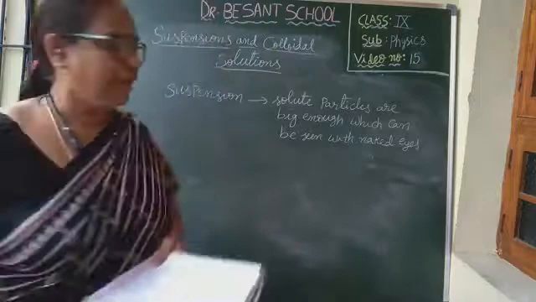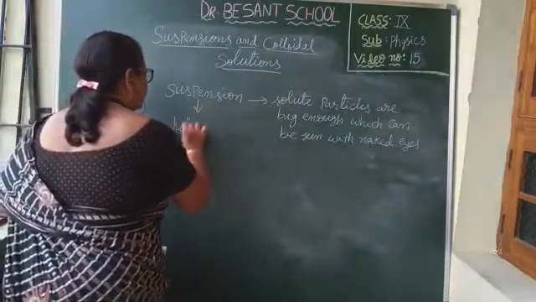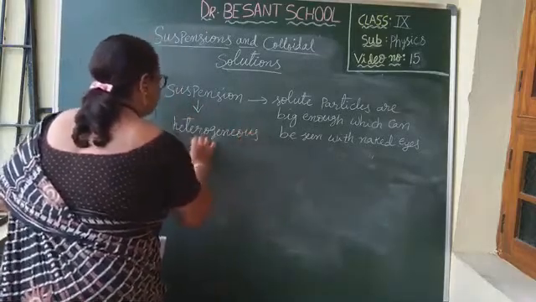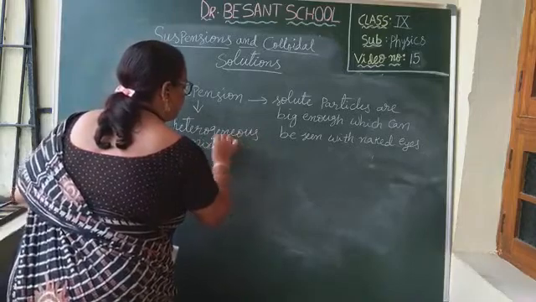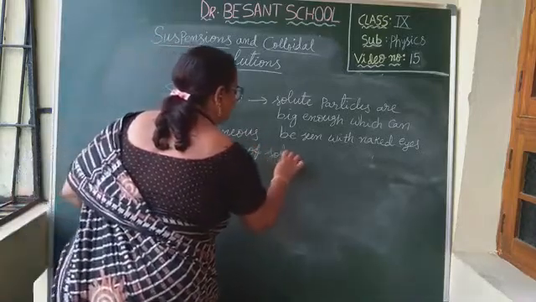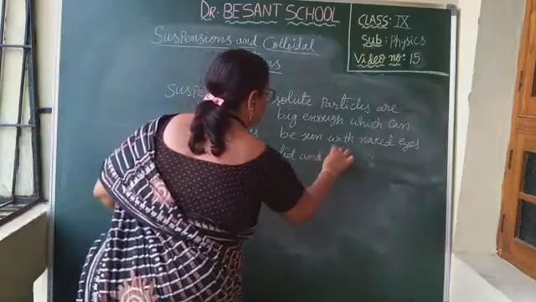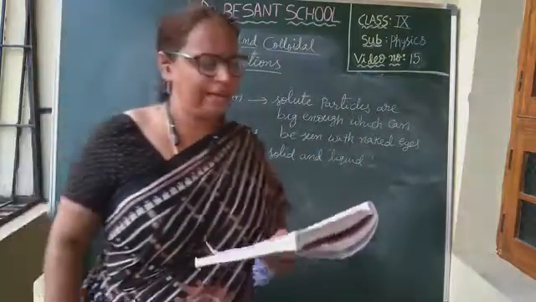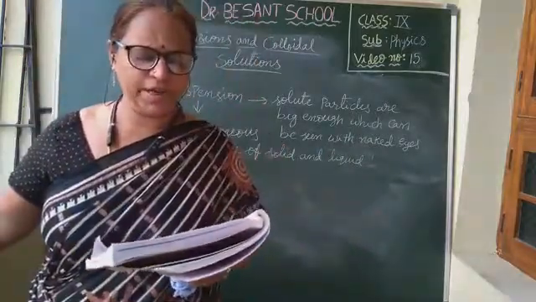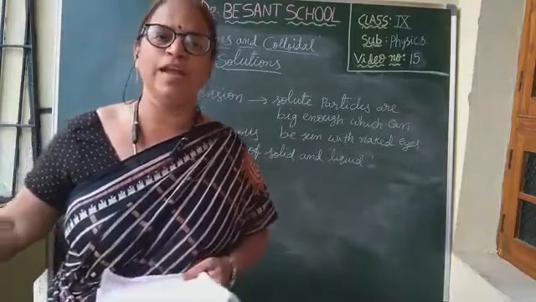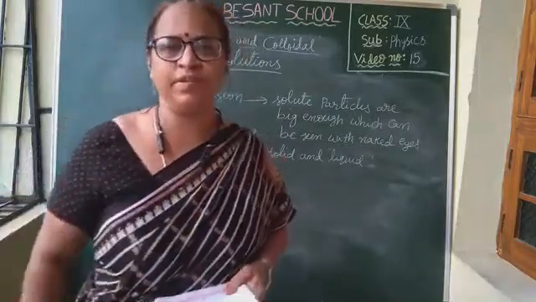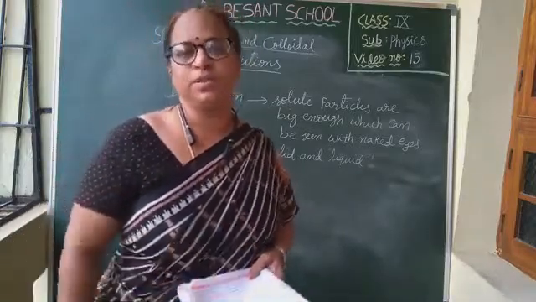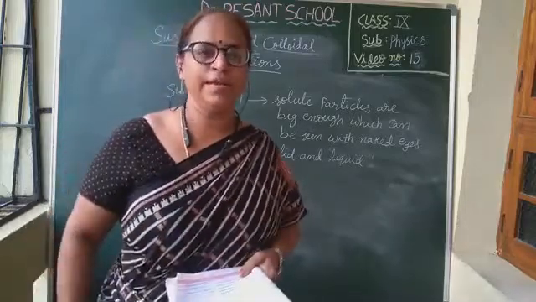Suspensions are heterogeneous mixtures of a solid and a liquid. Chalk powder is a solid and water is a liquid, in which the solids do not dissolve, like a mixture of soil and water. We have seen in the previous video how the mixture of soil and water does not dissolve. That is also a suspension.